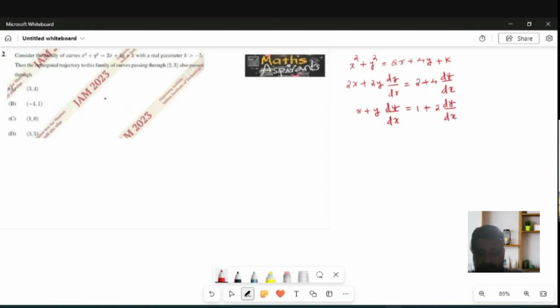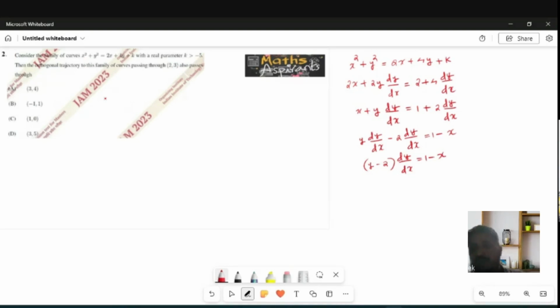So I need to find dy by dx from this. So y dy by dx minus 2 dy by dx is equal to 1 minus x. From this, dy by dx is a common factor, so y minus 2 times dy by dx is equal to 1 minus x.